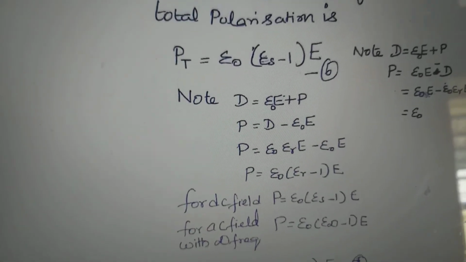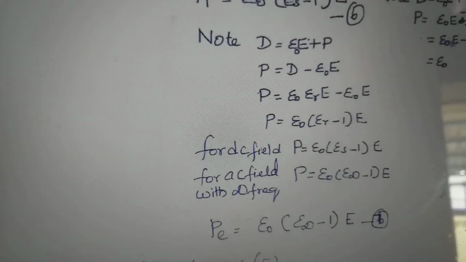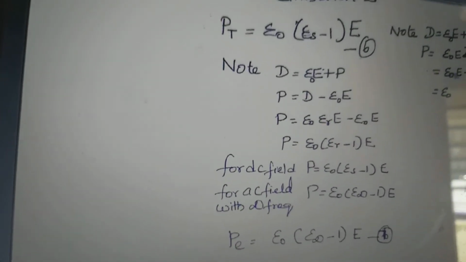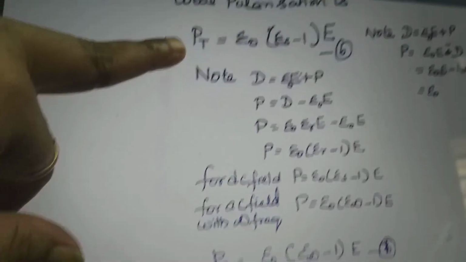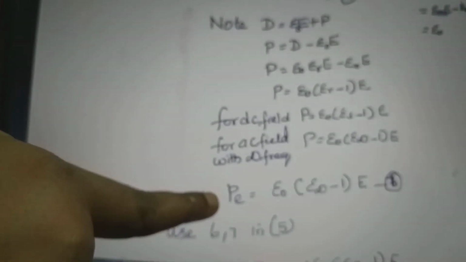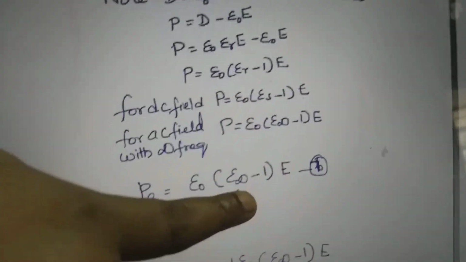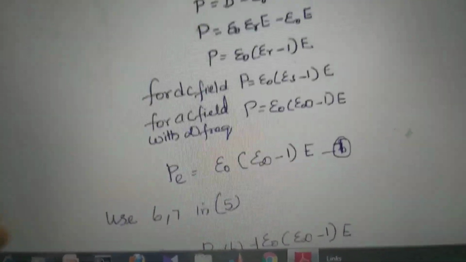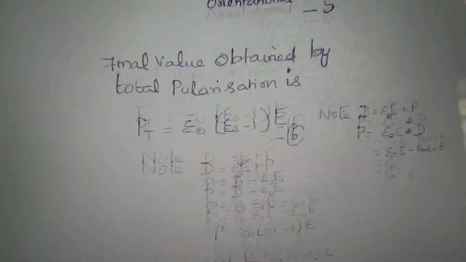The electronic polarization is equal to epsilon naught times epsilon infinity minus 1 into E, and for the DC field, the polarization is equal to epsilon naught epsilon S minus 1 into E. So using equations 6 and 7 in the fifth equation, the total polarization is equal to P mu plus PE.